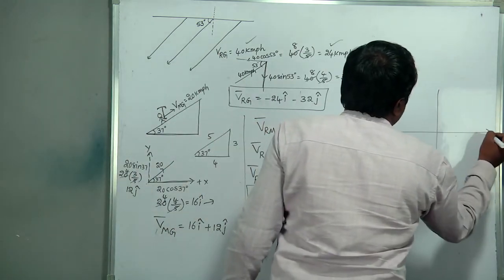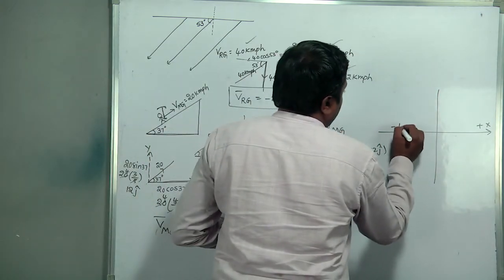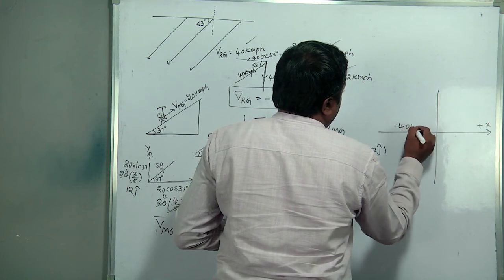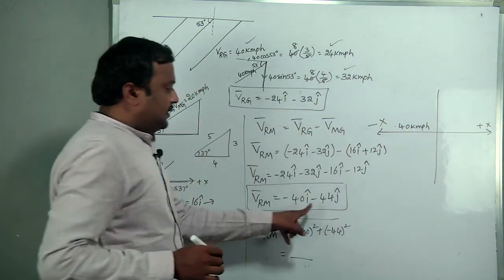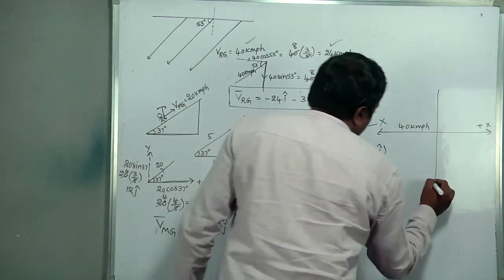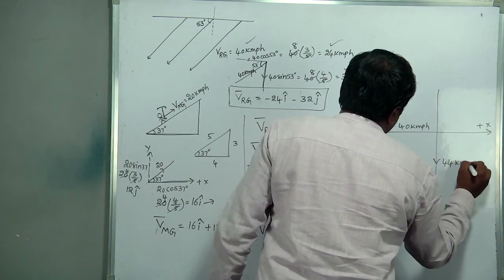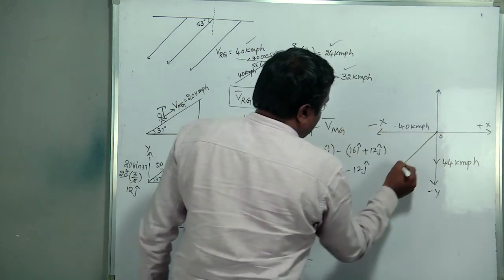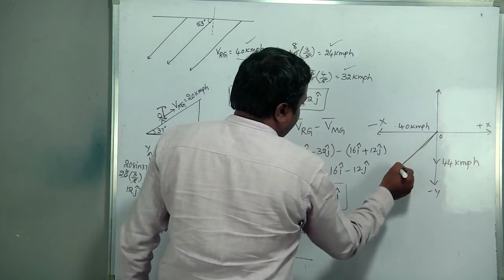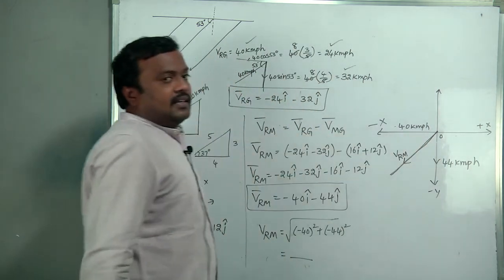See, this is the positive x-axis, so minus 40i means 40 kmph in this direction. Minus 44j is along the negative y-axis, 44 kmph. Then this is the resultant vector, VRM.